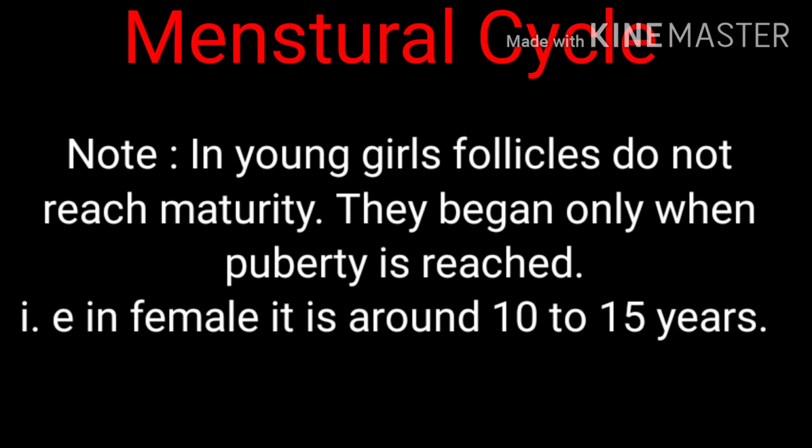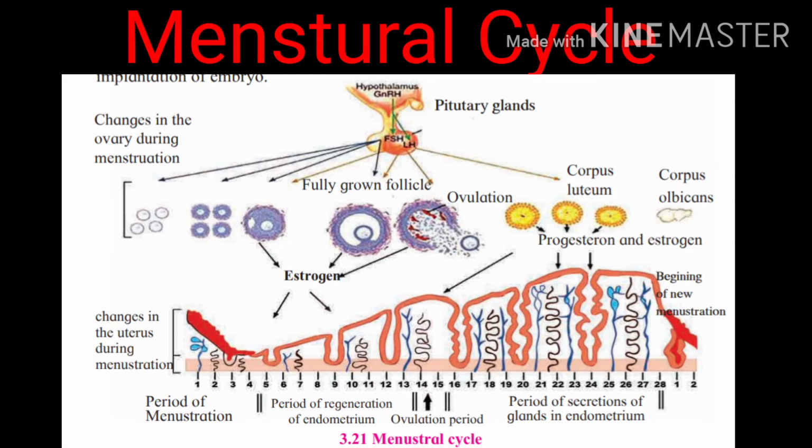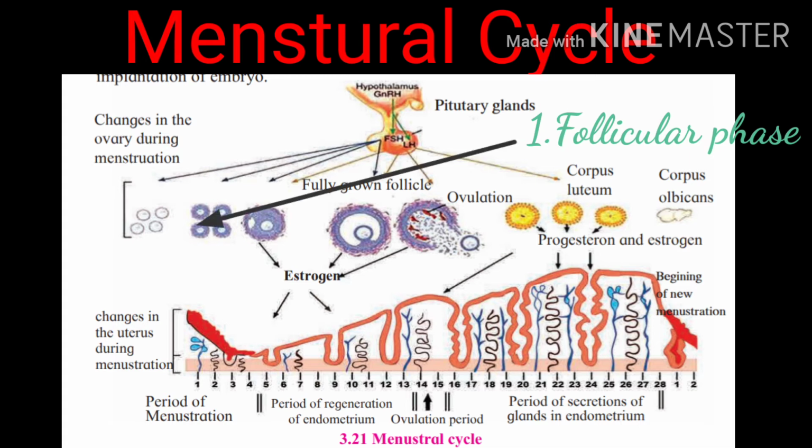As you can see here in the picture, we will start our explanation at the end of menstruation, that is the period. The blood is shed off with the egg cell during this period for around 3 to 5 days, and after that the next new cycle begins. So in the first phase, that is follicular phase, several follicles develop along with the oocyte present in it.